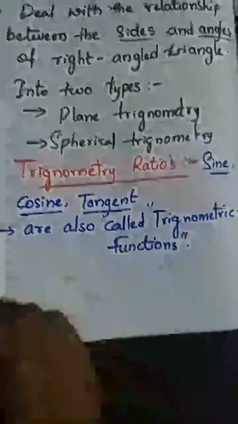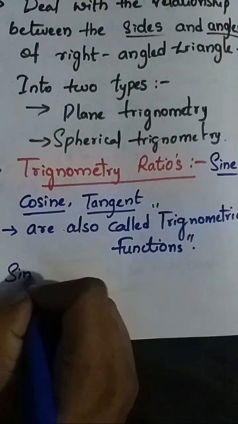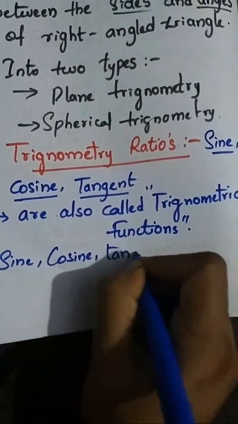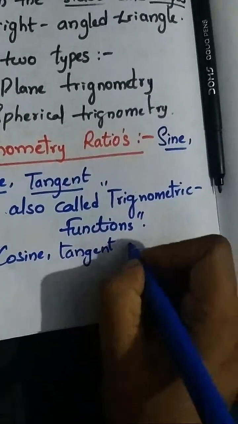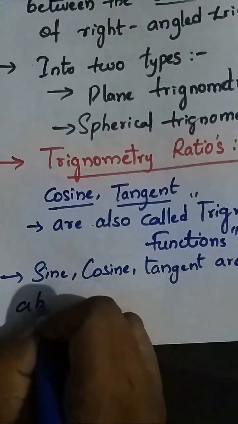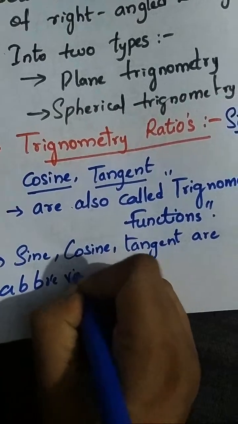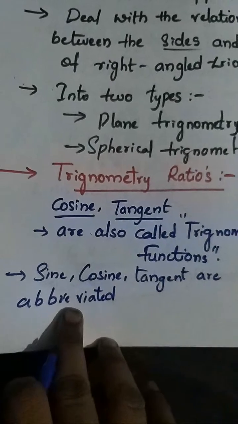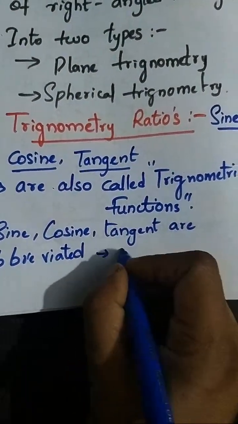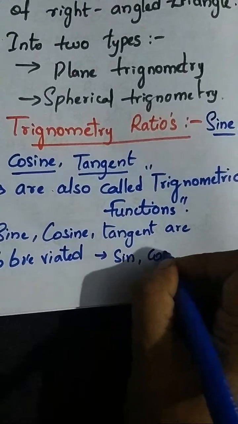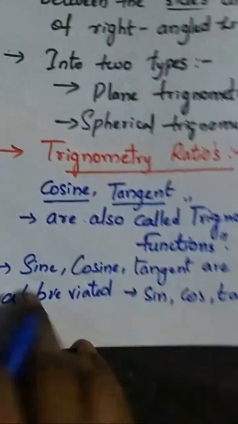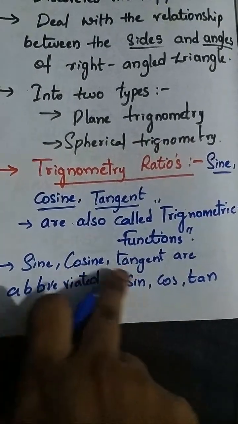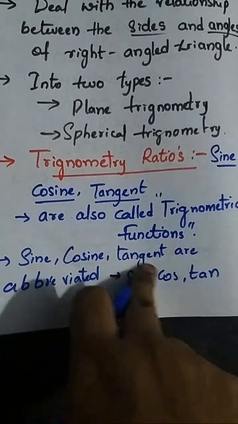Okay, these sine, cosine, tangent functions are also abbreviated in this trigonometric chapter. We use the abbreviated forms sin, cos, and tan. For sine we use sin, cosine we call cos, tangent, tan.